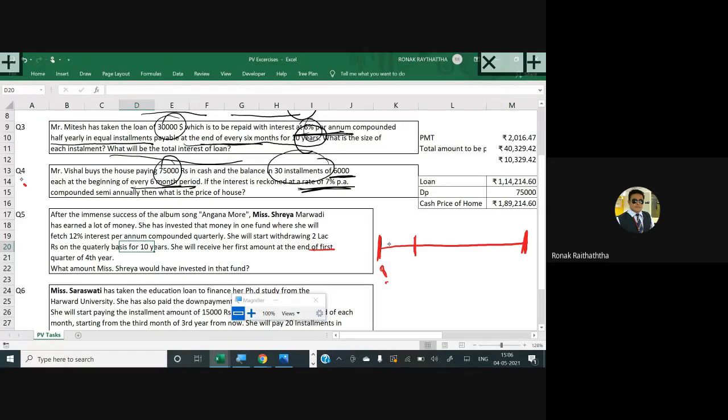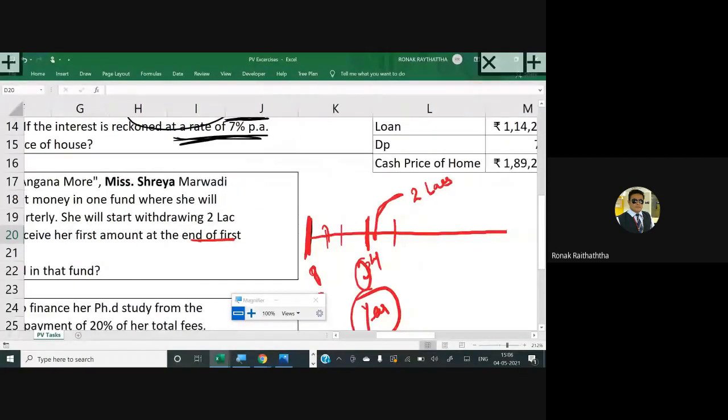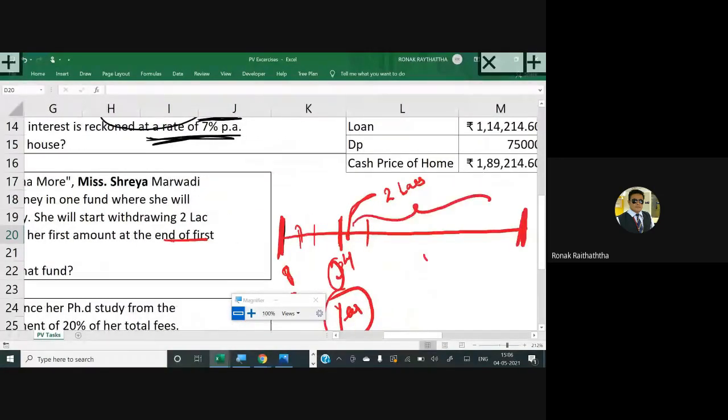Okay, so 1 year is over, second year is over, third year is also over. But sir, in the first quarter of the fourth year, she will get 2 lakhs. And she will get it for how many more years? 10 years.